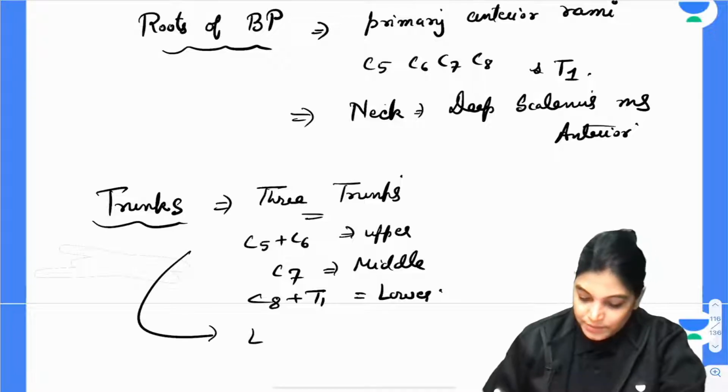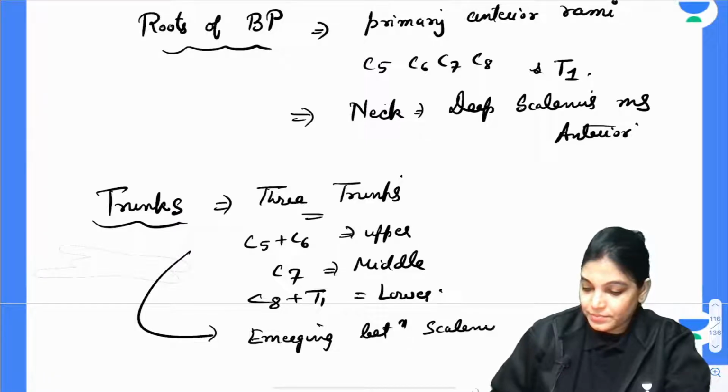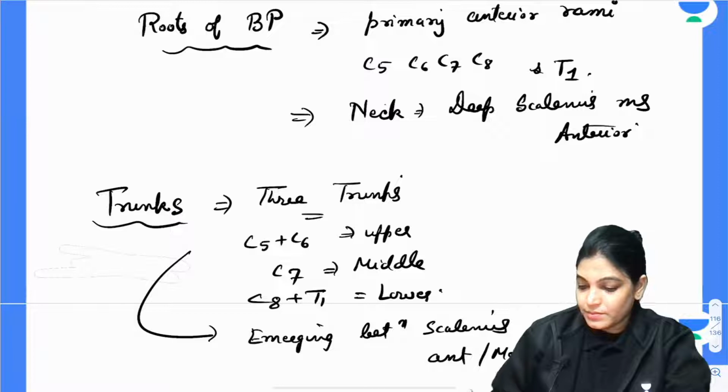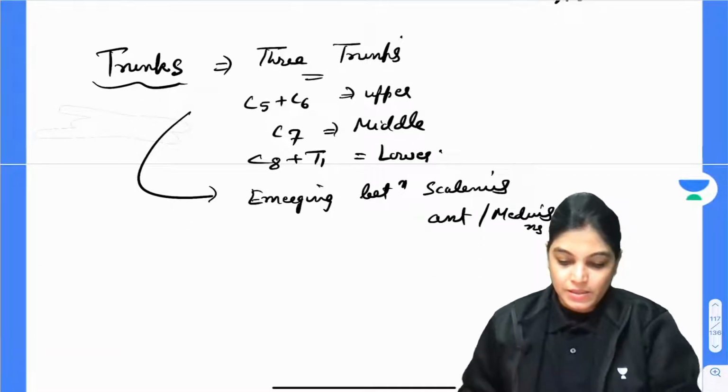Trunks are emerging between scalenus anterior and medius muscle. Okay. Scalenus anterior and medius muscle.